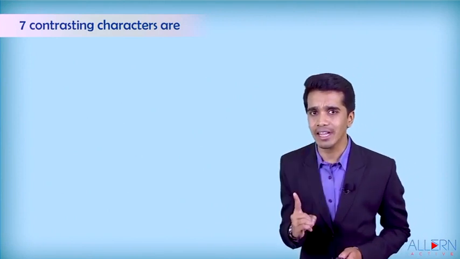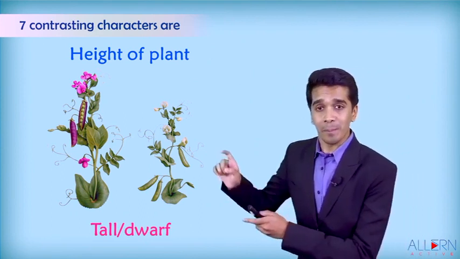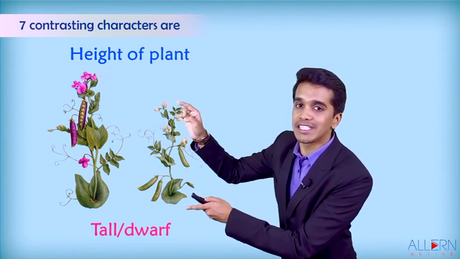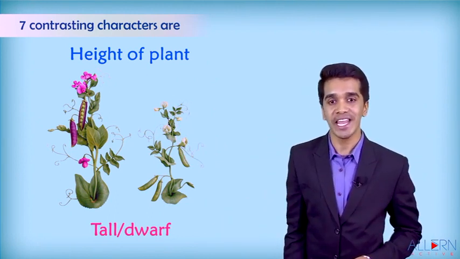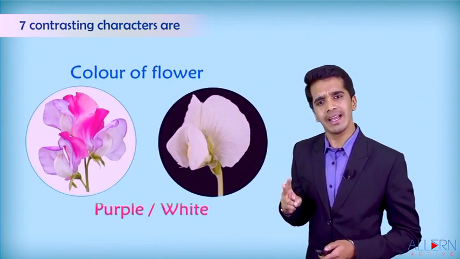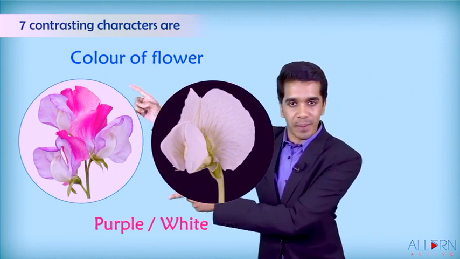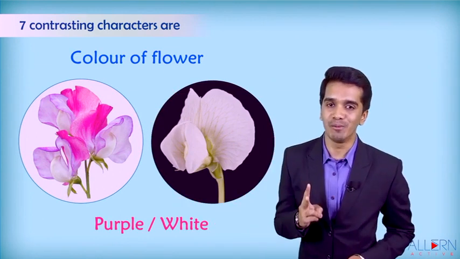The first character Mendel observed is the height of the plant. Some plants are tall and some plants are short. Short is called dwarf. That was the first character observed by Gregor Johann Mendel. The second character he observed was the color of the flower. Some are purple in color and some are white in color. That was his second observation.